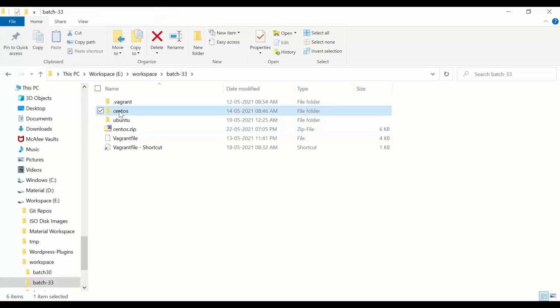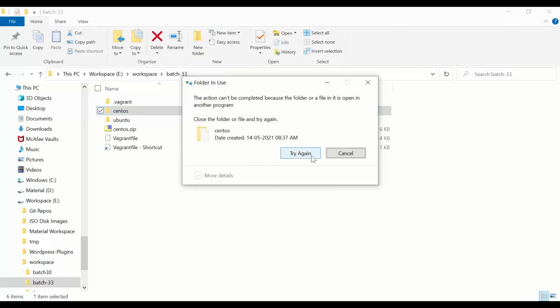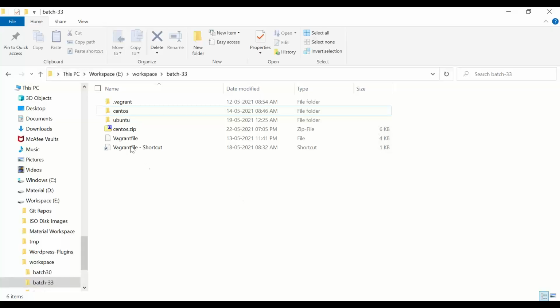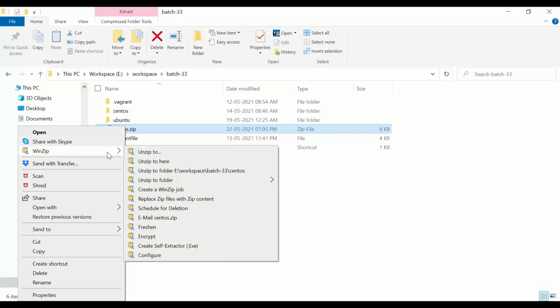And suppose I lost this directory, or this directory has been corrupted, or maybe that file is getting used, that's why I'm not able to delete it. Suppose this folder or file is corrupted, then what I can do is get the zip file back from the external hard disk, and I can use it with zip software.